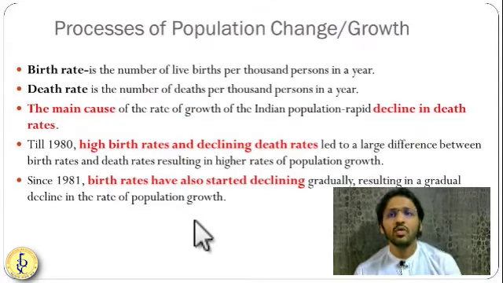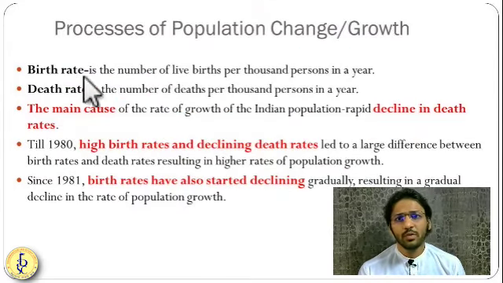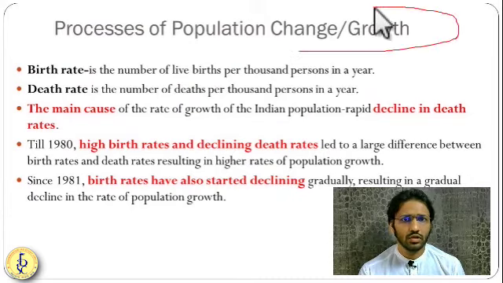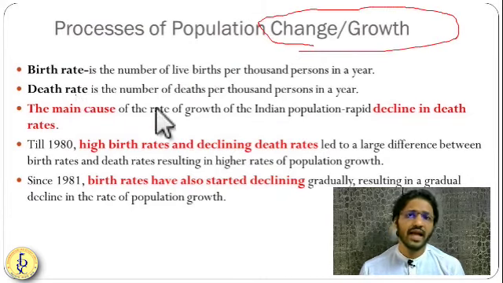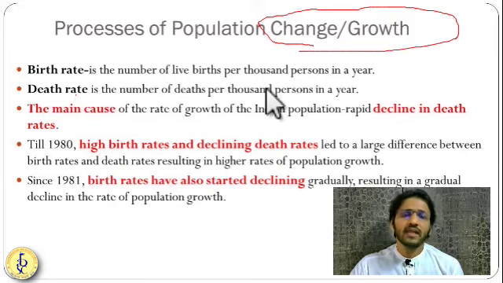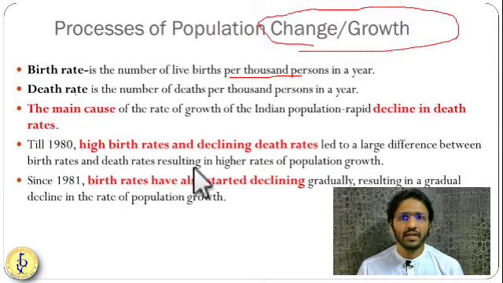Now let us understand this process of population change or growth. In the process we are seeing these three things: birth rate, death rate, as well as migration. Birth rate, we know, is the number of people getting born per 1,000 people.